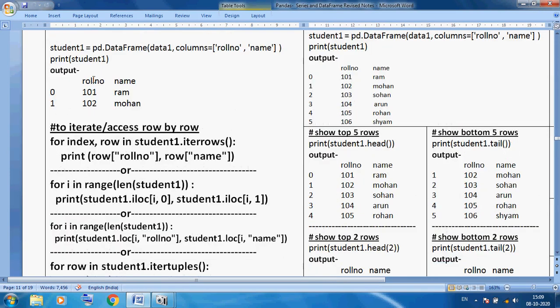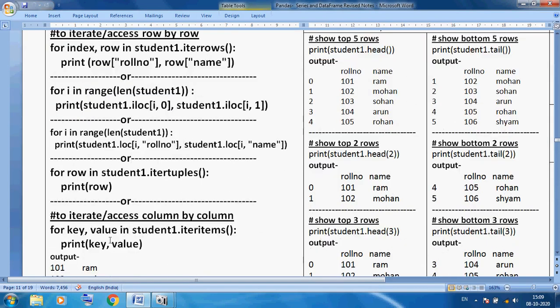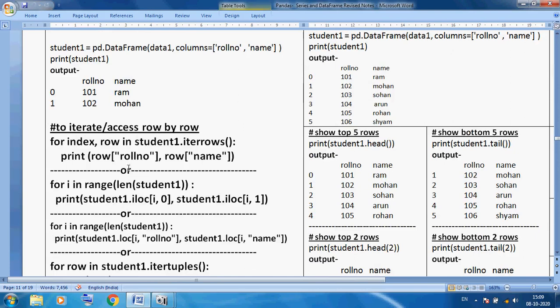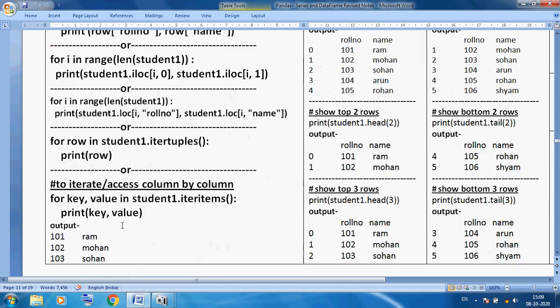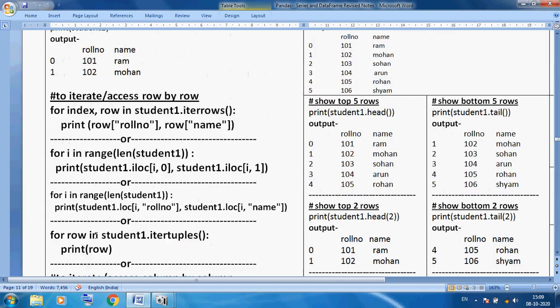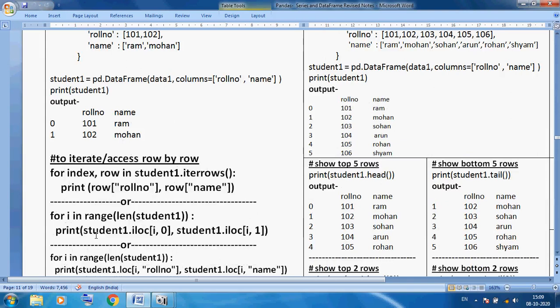The key is roll number, and the value means all the values of roll number, 101, 102. Now the loop will continue and move to the second column, name. Name is our key, and all the values of name, Ram and Mohan, will display. So we can also use iteritems. We have a complete facility, we can use a loop to access our data.